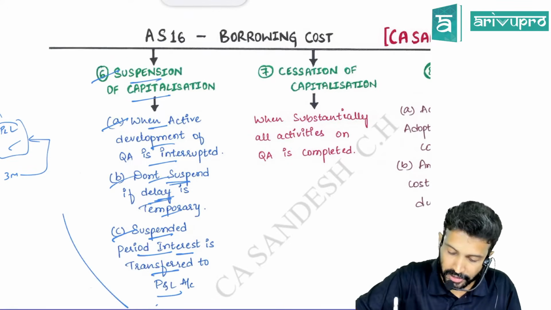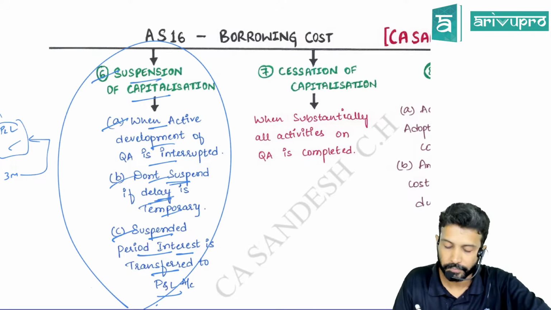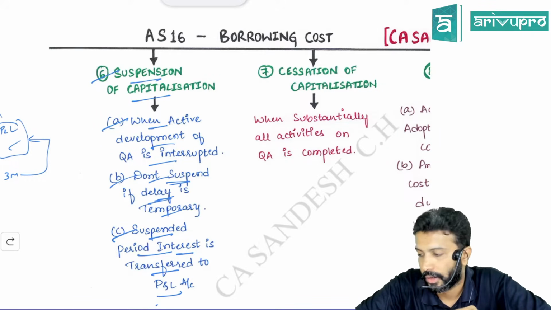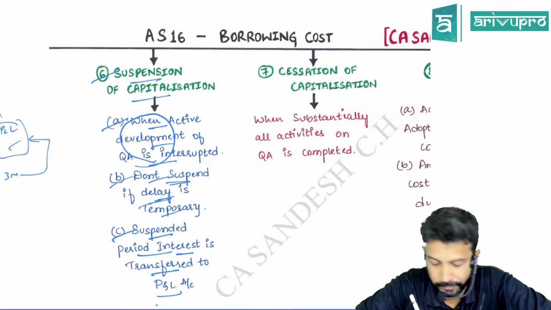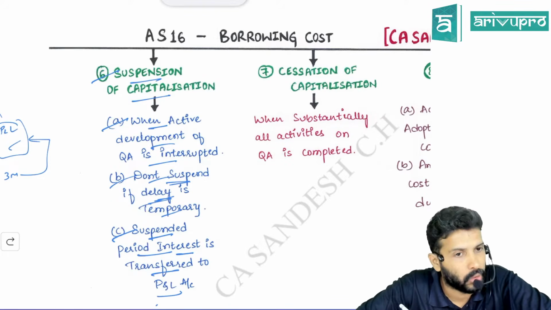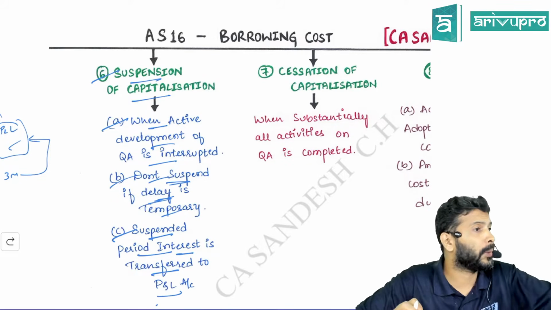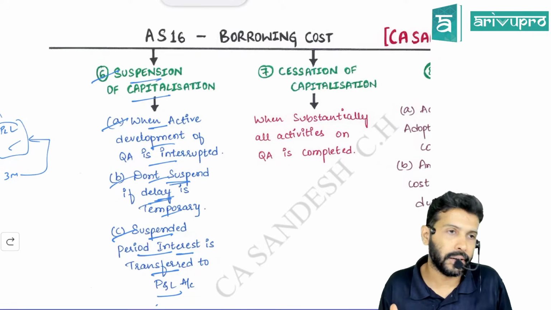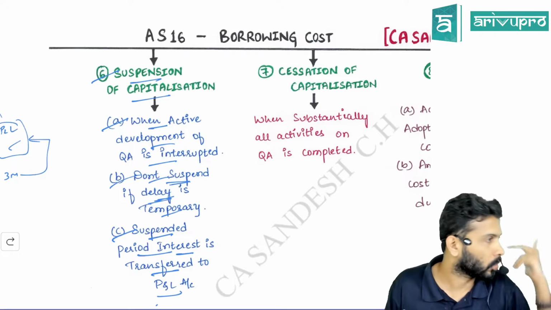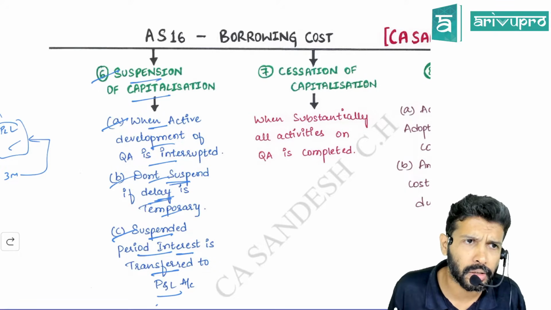Is this provision making sense for everybody, whatever we have written? If possible, try to remember this word. It may come as a case study. The keyword there is active development on the qualifying asset is interrupted. Can you remember? Great. Otherwise, write it in your own words, whatever you understood.